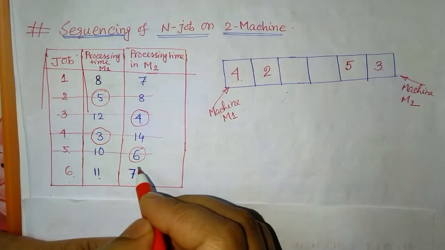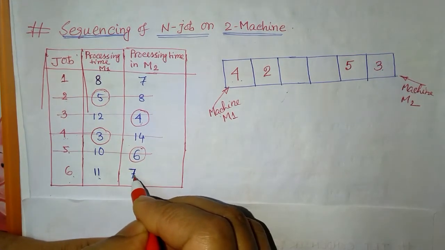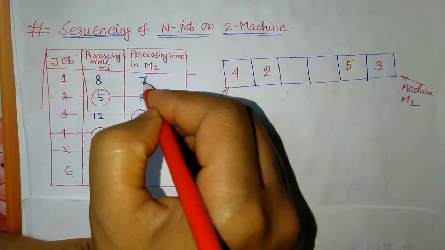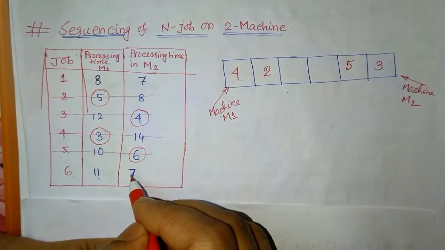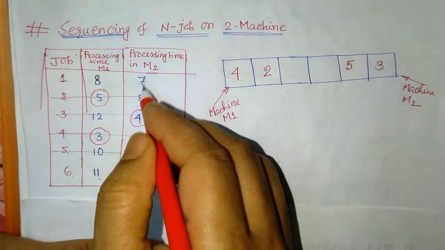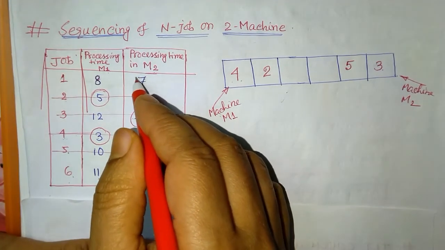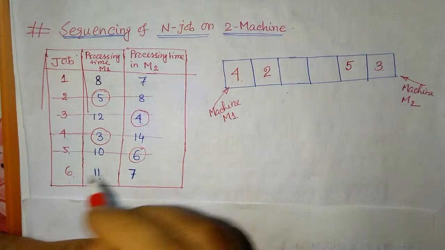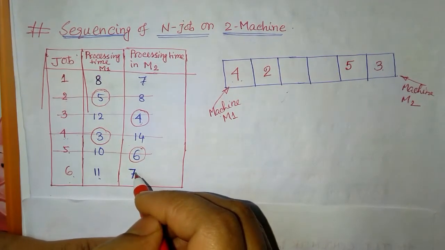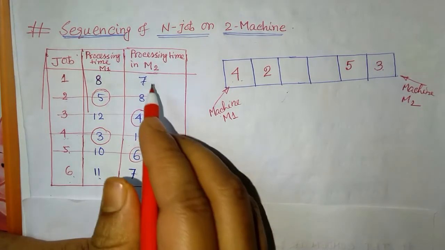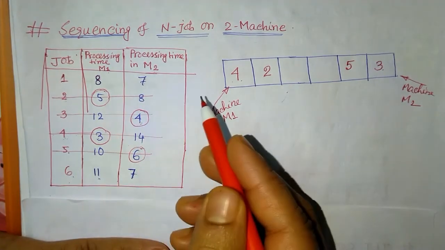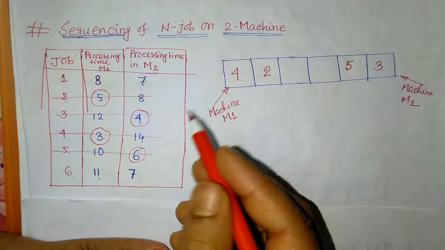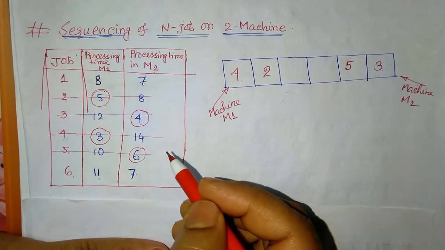Next we have 7 as the minimum number, and for this also 7. Now let's see, this becomes a tie. This tie means both job number 1 and job number 6 have the same processing time in machine 2. So now which one should I take? It is confusing and difficult.